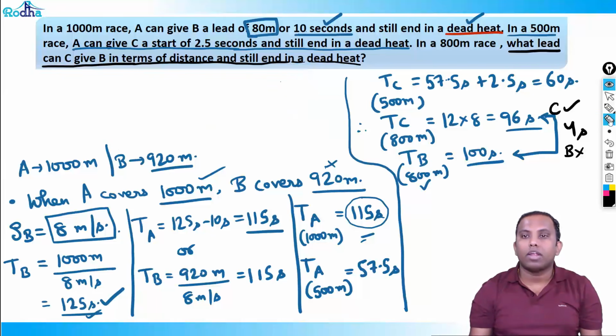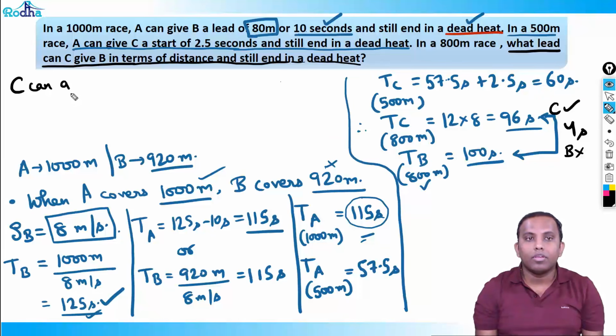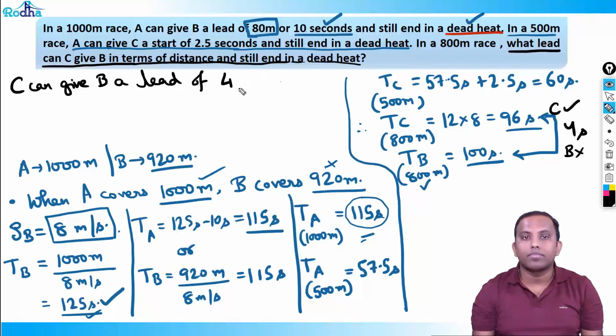So I should write here that C can give B a lead of 4 seconds.